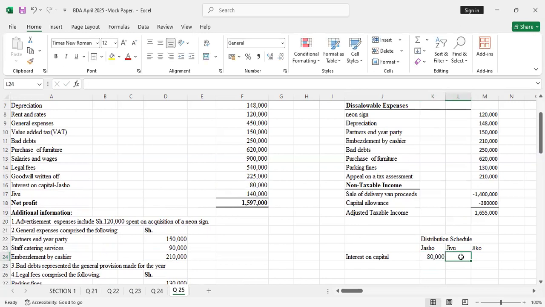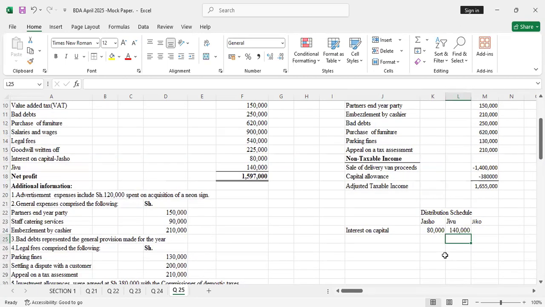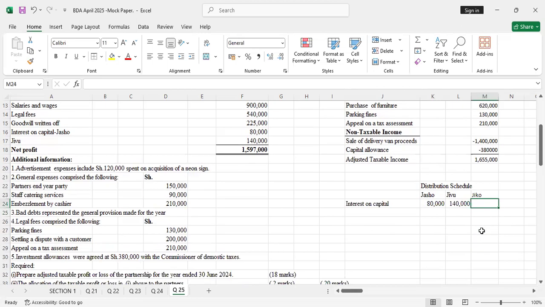Then Jivu, 140,000. There was no interest on capital for Jiko, who maybe was a dormant partner. He didn't contribute anything.